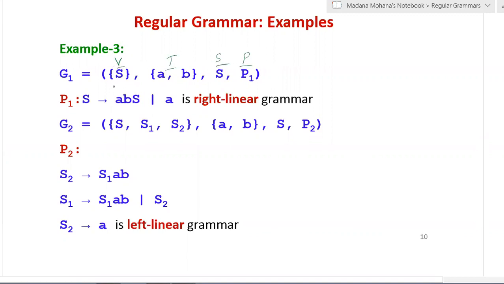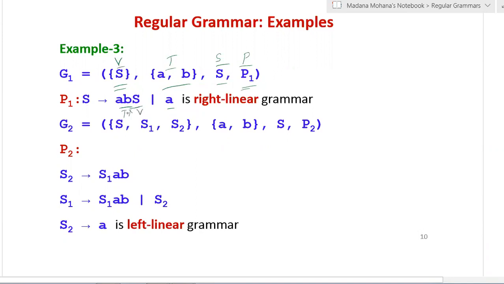Now here V is capital S, that is a single variable we have. Now terminals are a comma b, then the starting variable is S only, then productions are named as P1. The first production P1 given is S derives abS or a. Here you can see ab is the string of terminals, S is the variable.